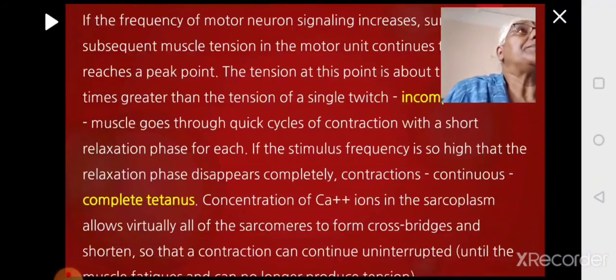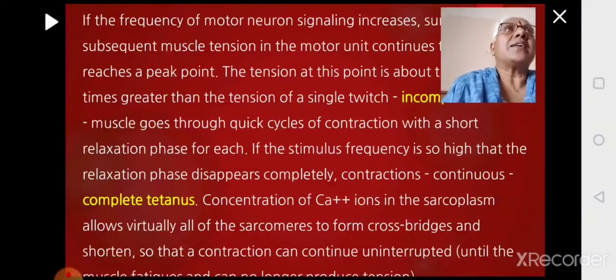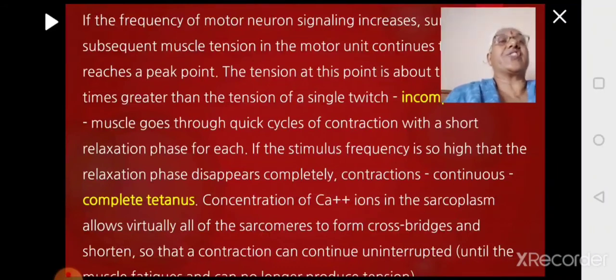As a result, it all gets added up, bringing about greater force. This is called tetanus. If the relaxation phase is incomplete, meaning the relaxation is still happening, then you call it incomplete tetanus. But if the stimuli are so strong that relaxation doesn't happen at all, then the relaxation period completely disappears, and you call it complete tetanus.